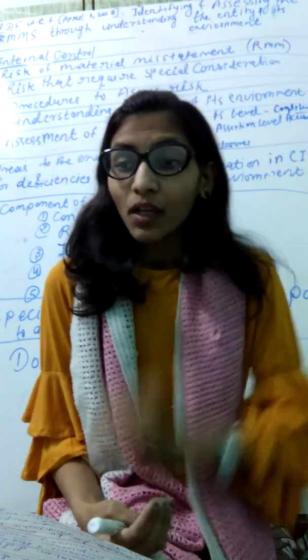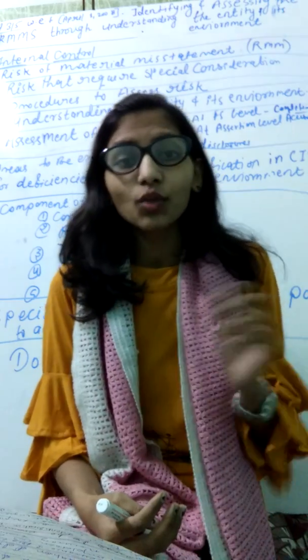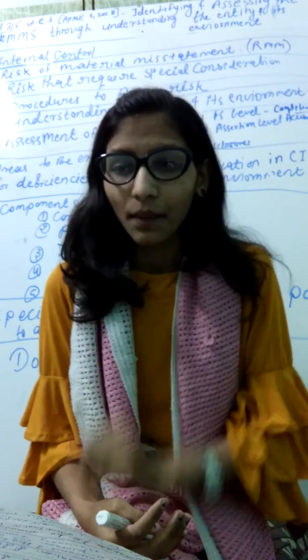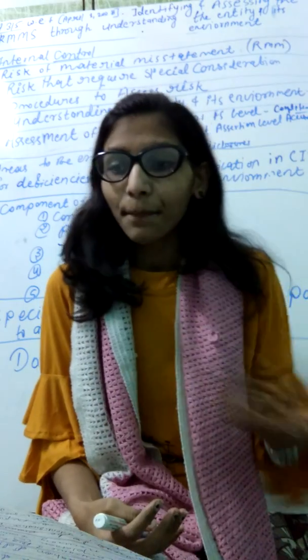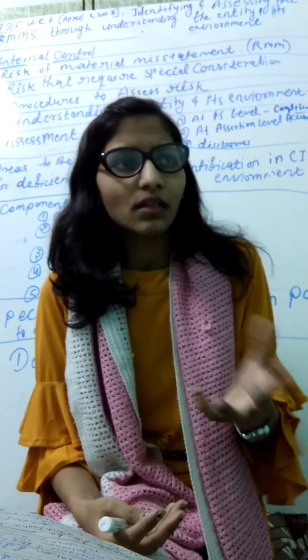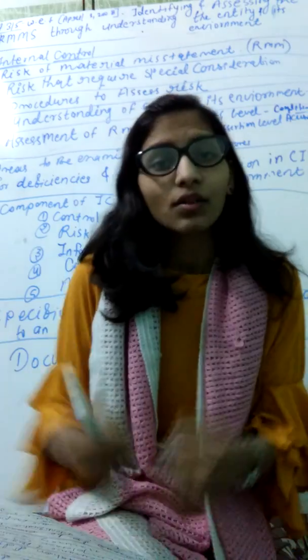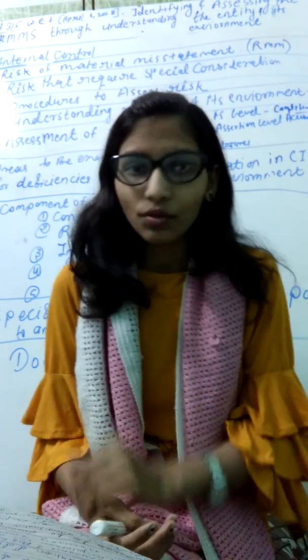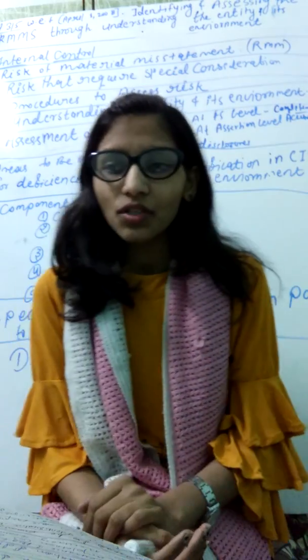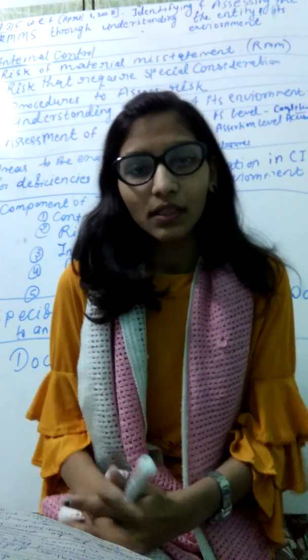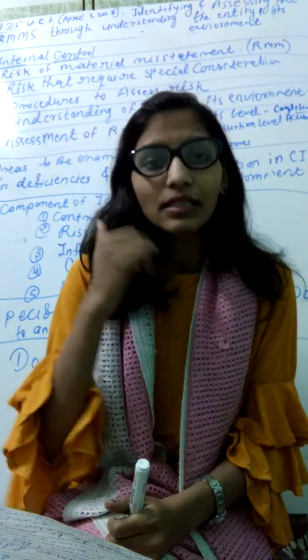Then we check here the control over the access and utility programs. Then we check the operations, processing, etc. Security, physical securities can also be checked here. So we check here the areas to be examined for risk identification in a CIS environment.